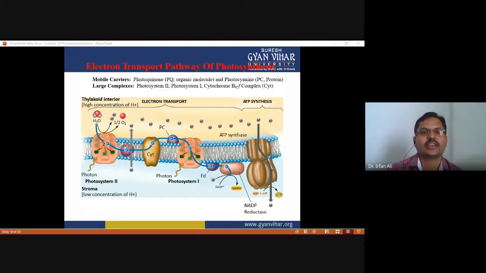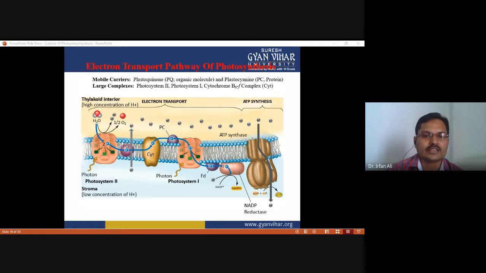Now this electron passes on to the cytochrome. From the cytochrome, this electron passes on to the plastocyanin complex. Then this electron passes on to photosystem I. You have to see that the electron cannot go back to where it originated, photosystem II. Now this electron from photosystem I passes on to the next carrier, which is called ferredoxin.